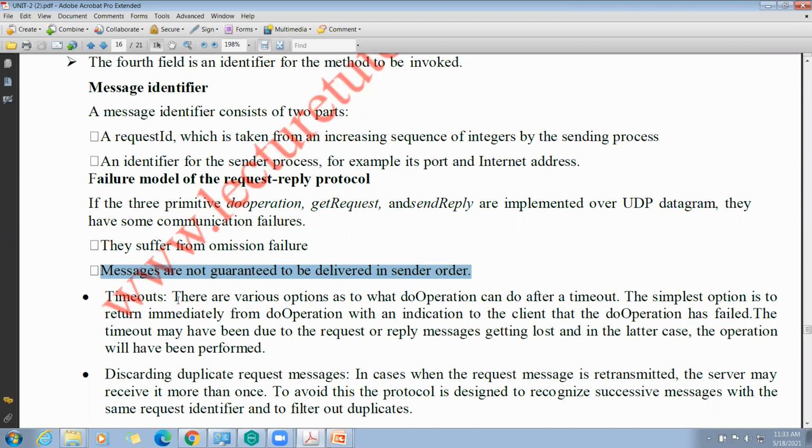Next, these two are the problems. The next problem is the timeout problem. Coming to the timeout problem, there are various options for what do operation can do after a timeout.